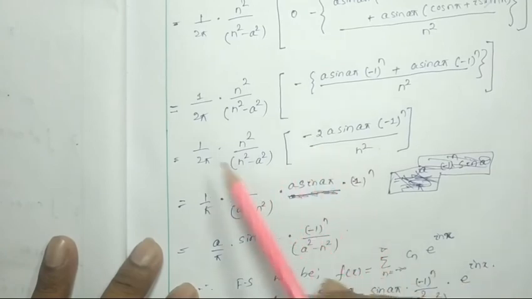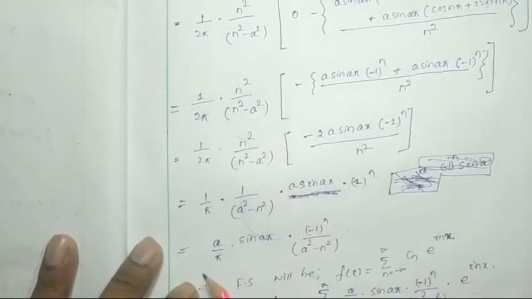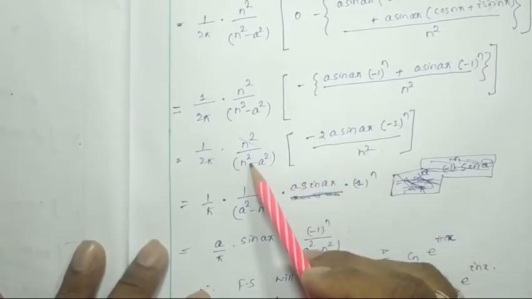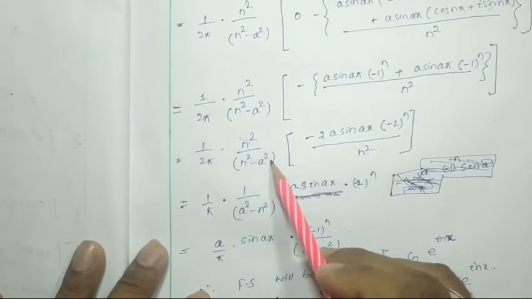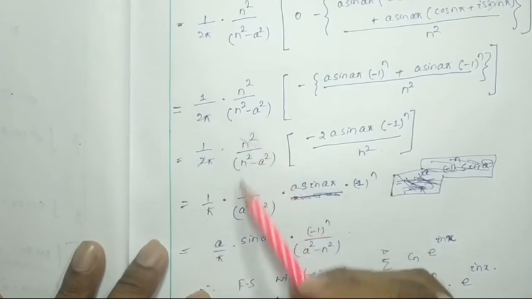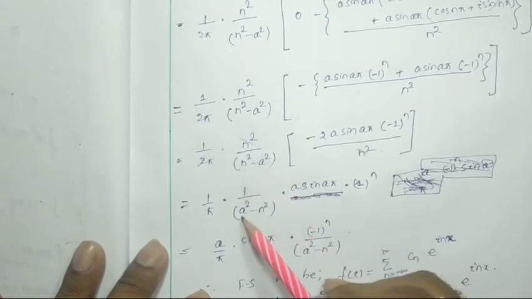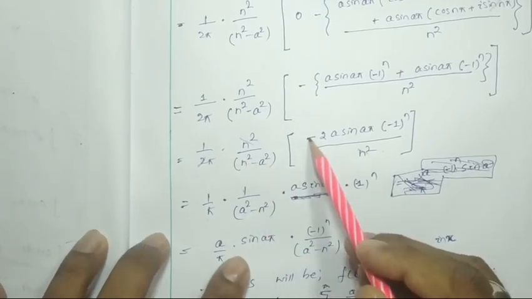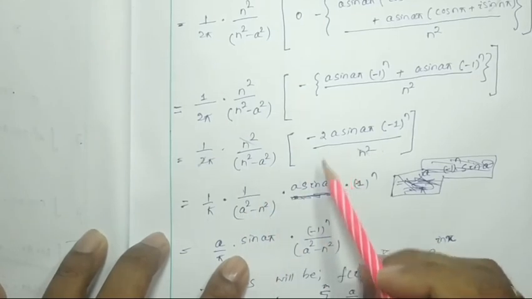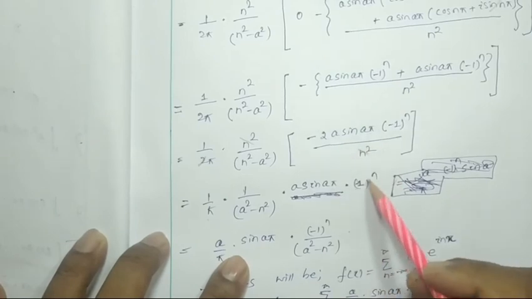So here the 2 got cancelled. Okay, n square got cancelled. Here minus is there, so it can be a square minus n square. So 2 got cancelled, meaning 1 by pi. Okay, n square, 1 by n square got cancelled, meaning only 1 by a square minus n square, because I have multiplied this minus to this term. So a square minus n square into a sin a pi into minus 1 to the power n. Okay,